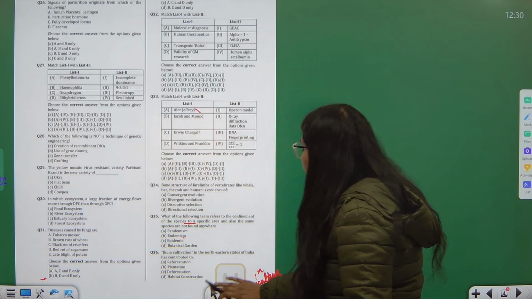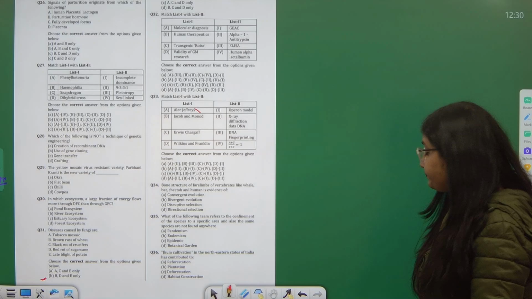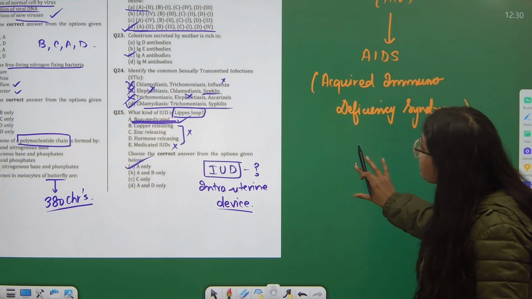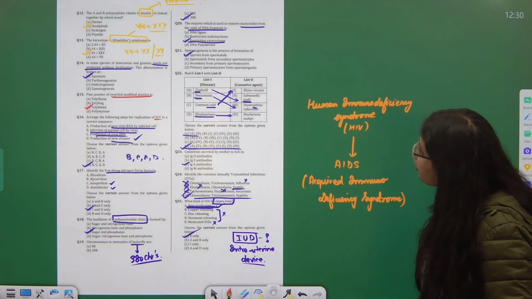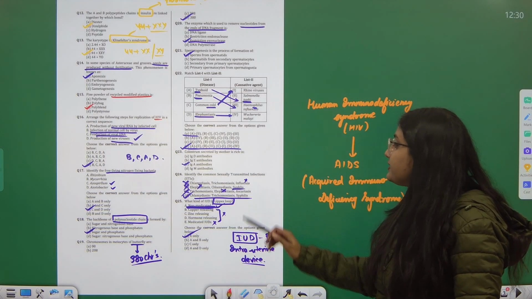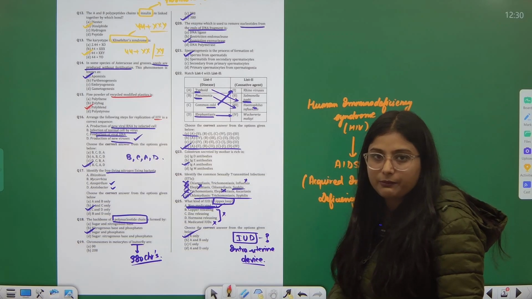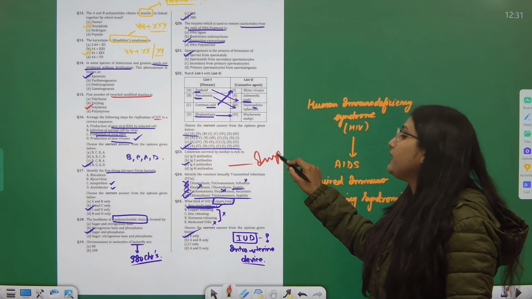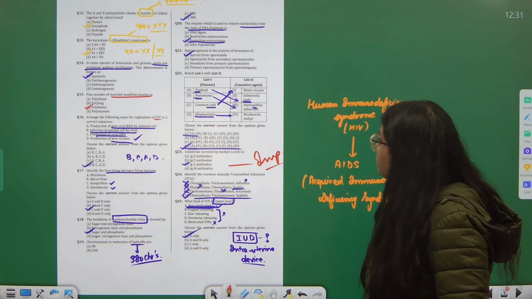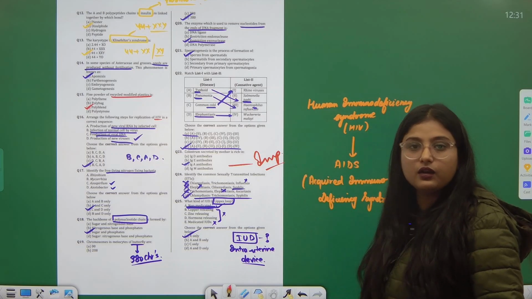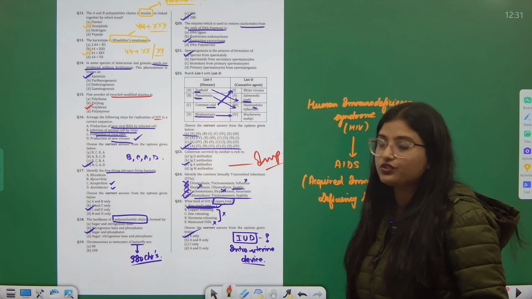Then Mendel cross, evolution and heredity, we are having questions. Human parturition. Next, I am just making you revise what topics the questions are asked on. You can see IUDs, then sexually transmitted diseases, colostrum. When we make you study about colostrum, it is said that it is very, very important. So, in any examination, you will find colostrum. Okay. Match the columns, maybe also we had the organisms causing particular diseases, and spermiogenesis. We had question from human reproduction also.